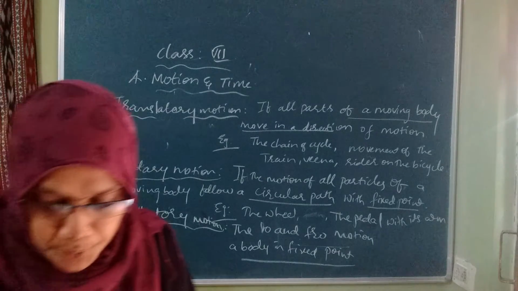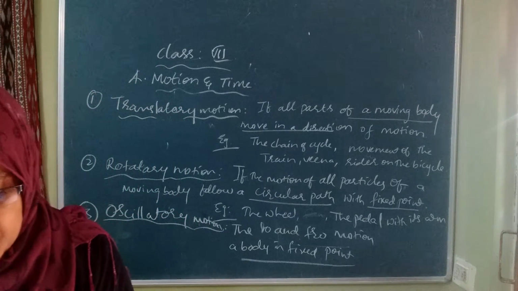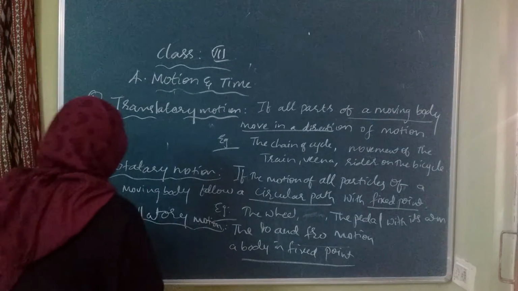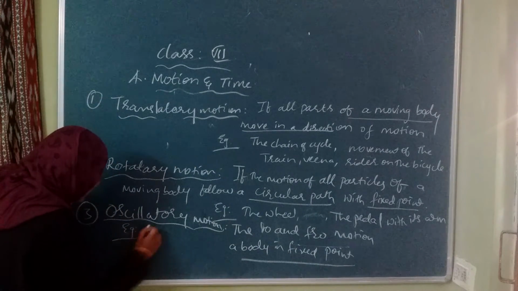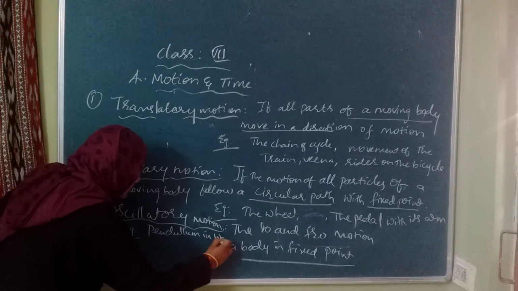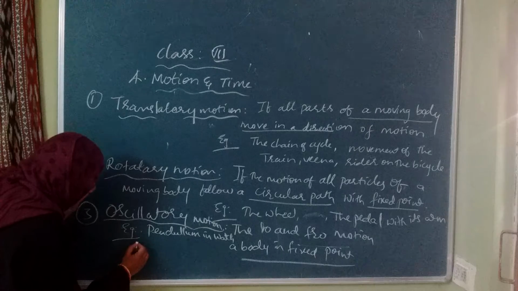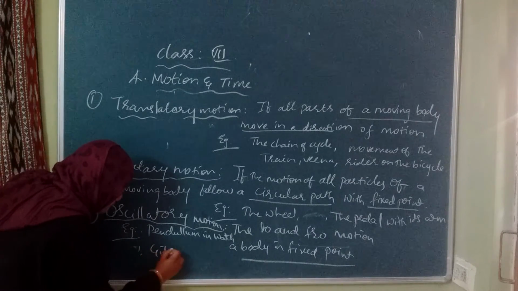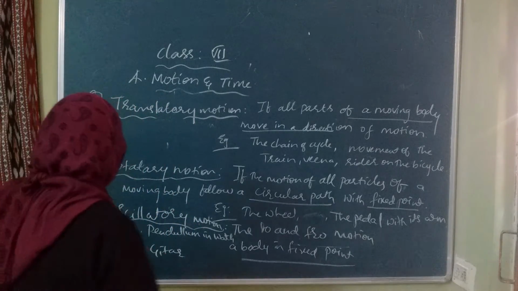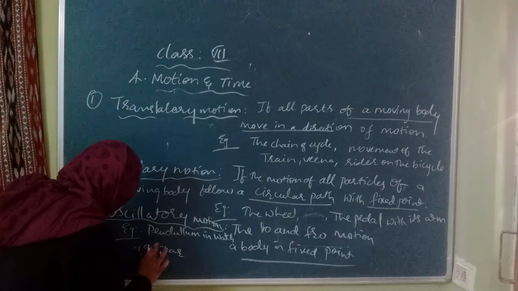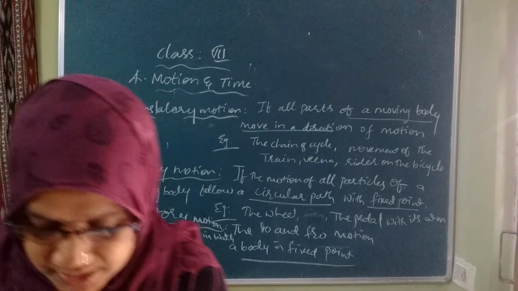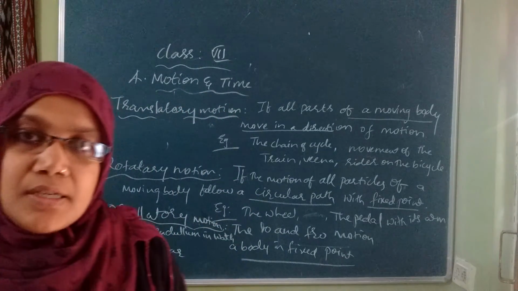The examples are the pendulum of a clock and the strings of a guitar. Examples are the pendulum in a wall clock, and the second example is the guitar. These are the examples for oscillatory motion.